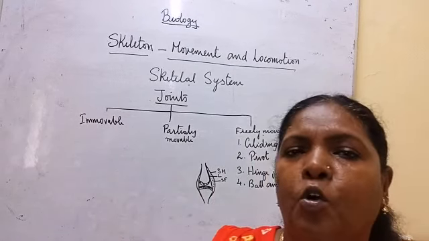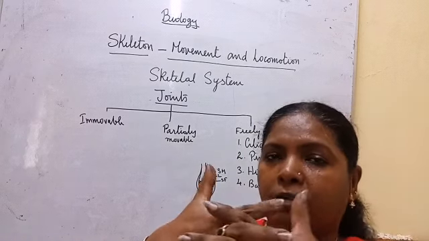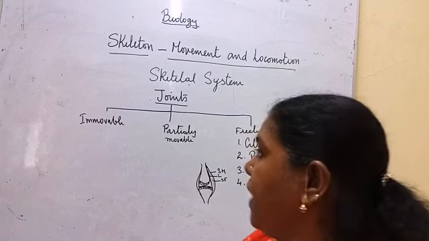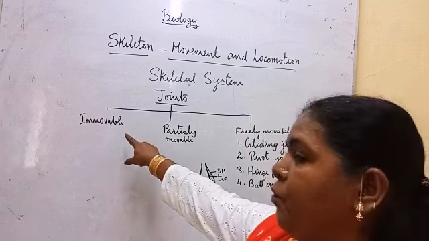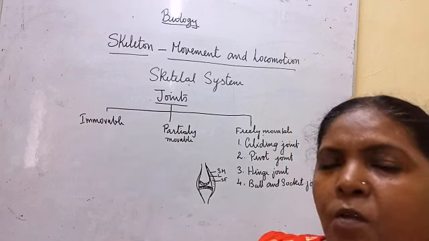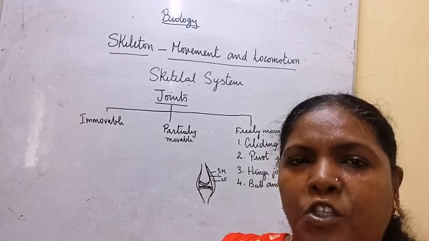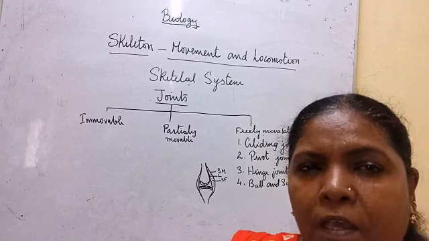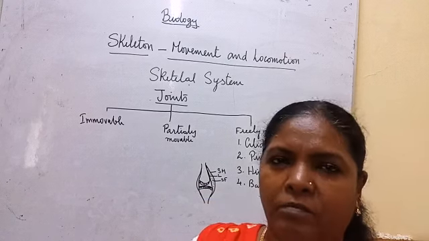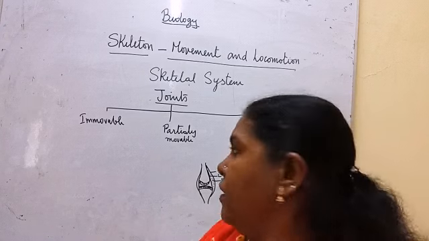The cranial bones of the skull are joined like this; they are called sutures. That is an example of immovable joints. Then partially movable joints, like the finger bones, partially move. In the vertebral column, the movement is partial. It cannot rotate freely.